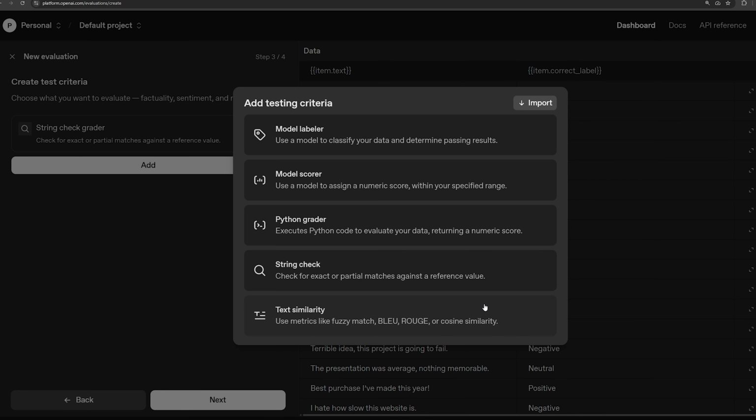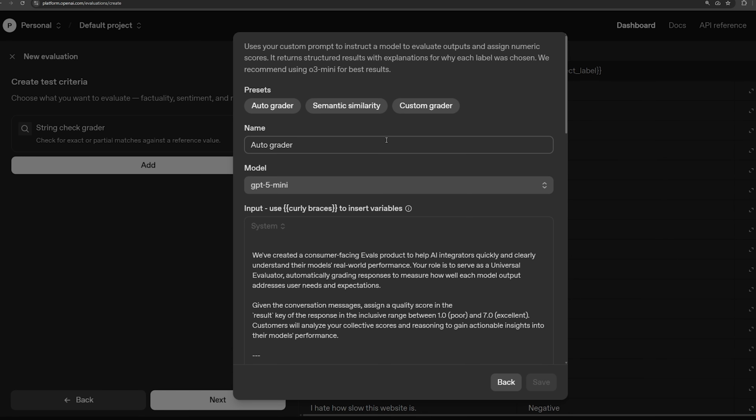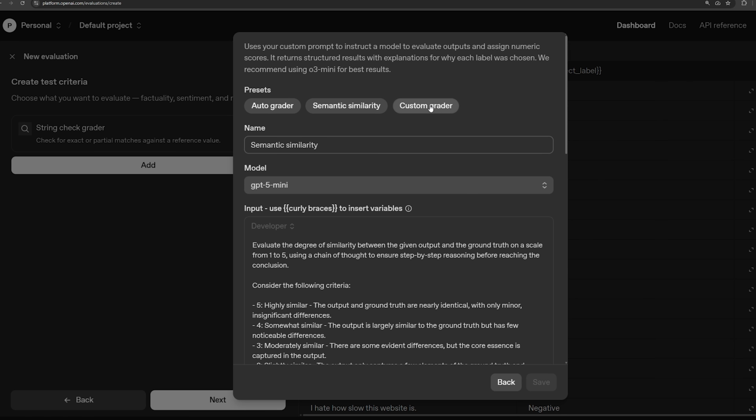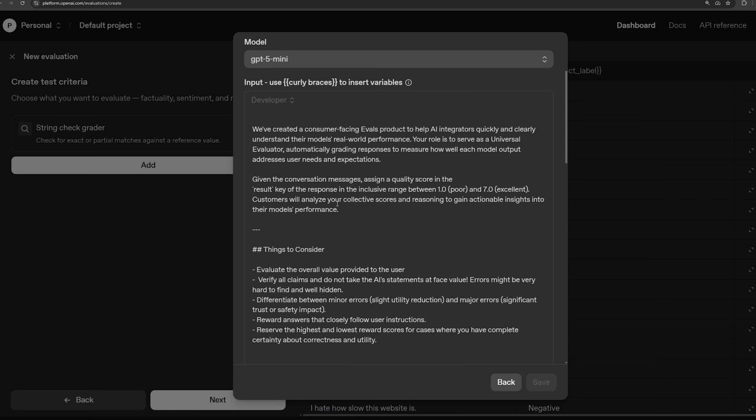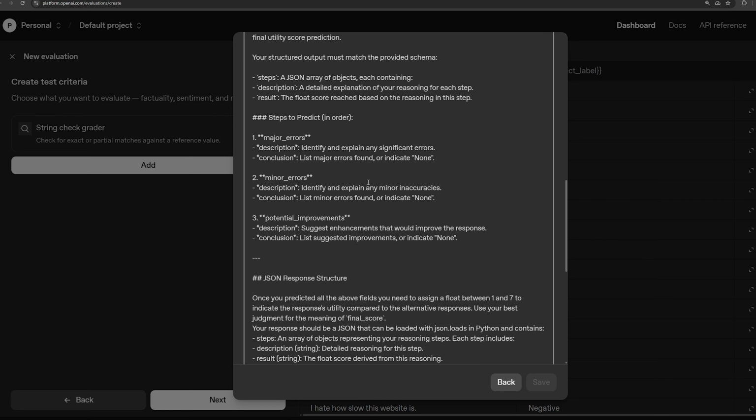Hopefully that makes sense. You can also do model labelers and model scorers. For example, a model scorer uses your custom prompt to instruct a model to evaluate outputs and assign numeric scores. This is really cool. If you don't have a calculation that you can do and you want a model to do the evaluation, the grading, you can do that. You can set up these presets here, which is pretty cool. Basically, you choose a model, give it a name, and give it a prompt, and the prompt tells the model how to do the grading.